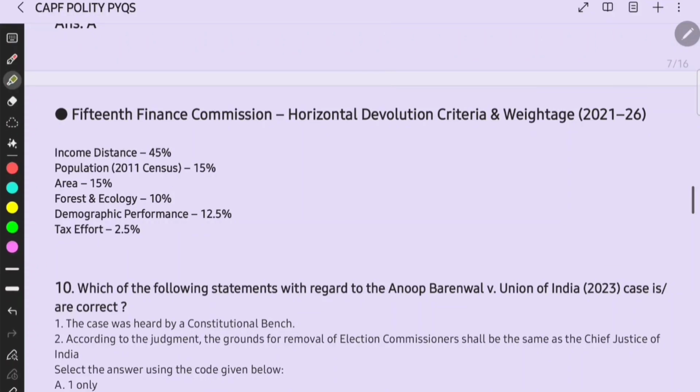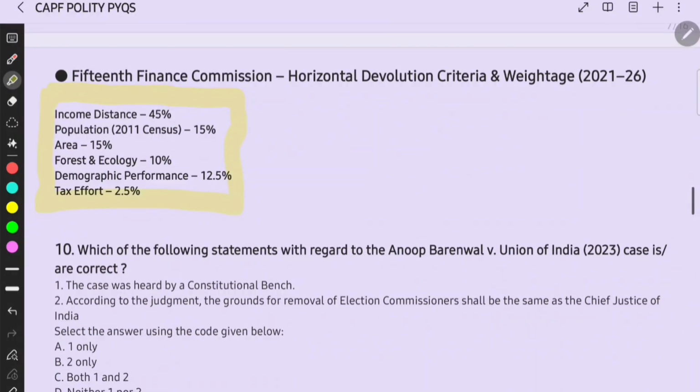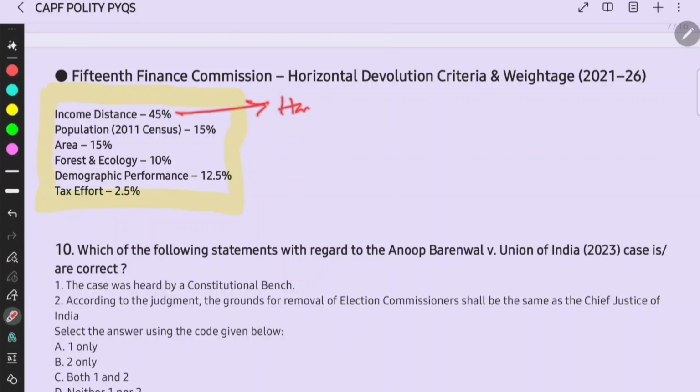Then for the 15th Finance Commission, horizontal devolution criteria and weightage, I have given you this table, right? You have to mug it up. For sure, income distance 45%. This is a basic criteria, right? And in that, Haryana would be the top. So Haryana would not get anything under this criteria, right?